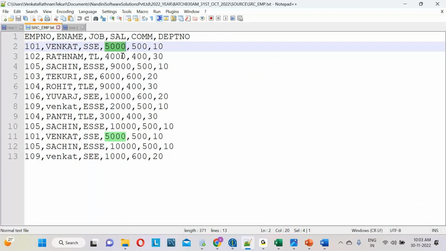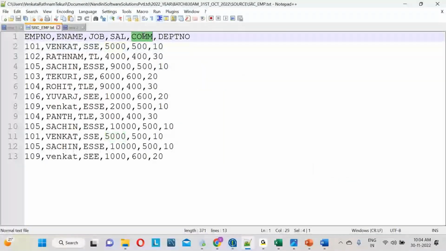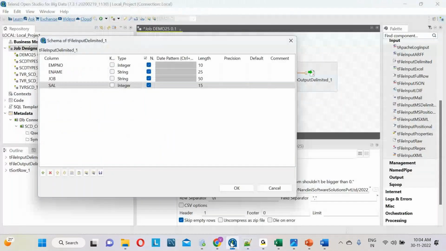Number means in Talend we have to use the integer data type. Let me give some length, I'm giving 15. Now there is one more column, right? Commission. So we have to add the plus symbol and add the commission column.